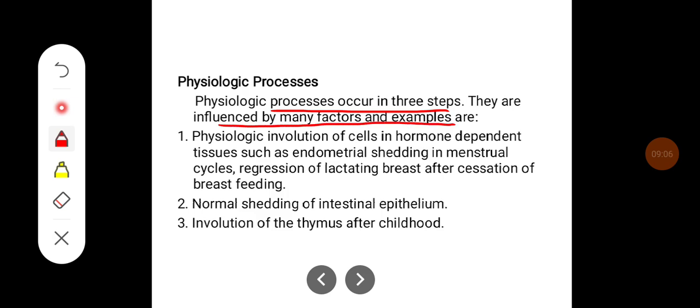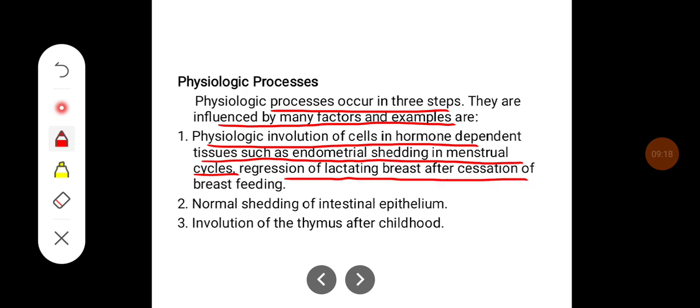Some examples of physiological apoptosis are physiological involution of the cells in hormone-dependent tissues such as endometrial shedding in menstrual cycles, regression of the lactating breast after cessation of breastfeeding, normal shedding of intestinal epithelium, and involution of the thymus after childhood.